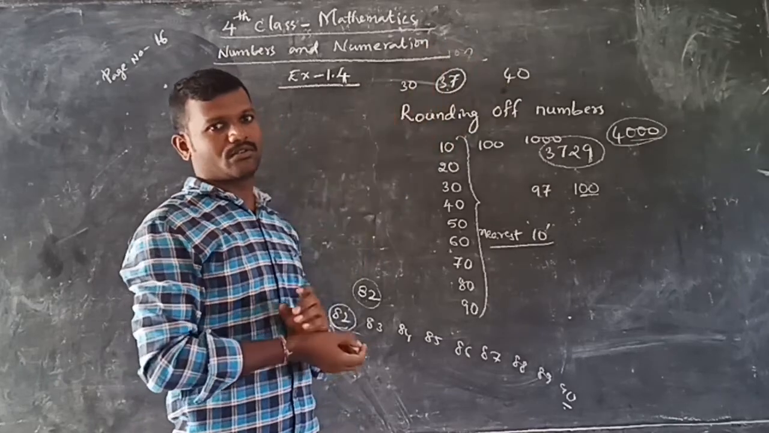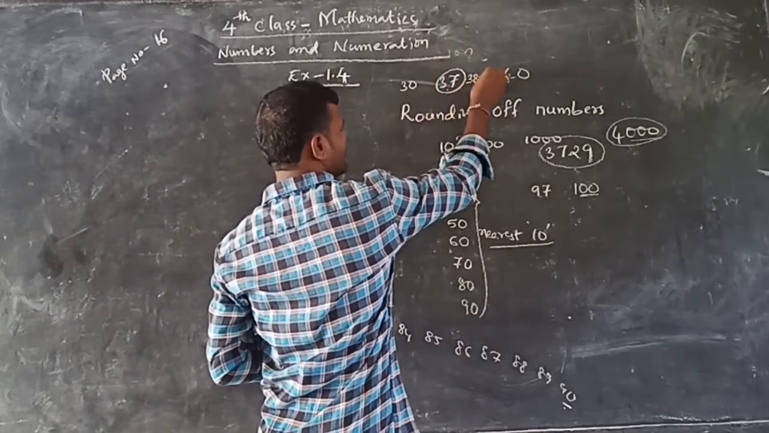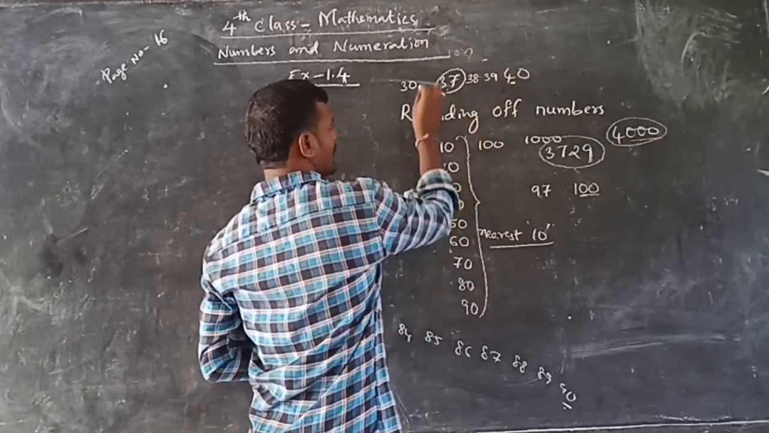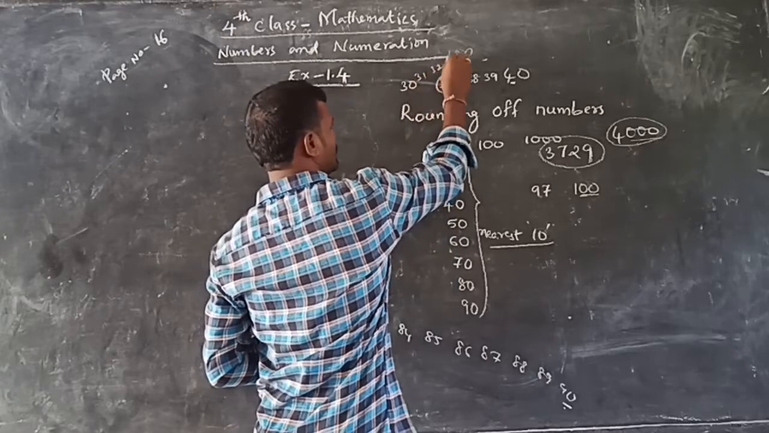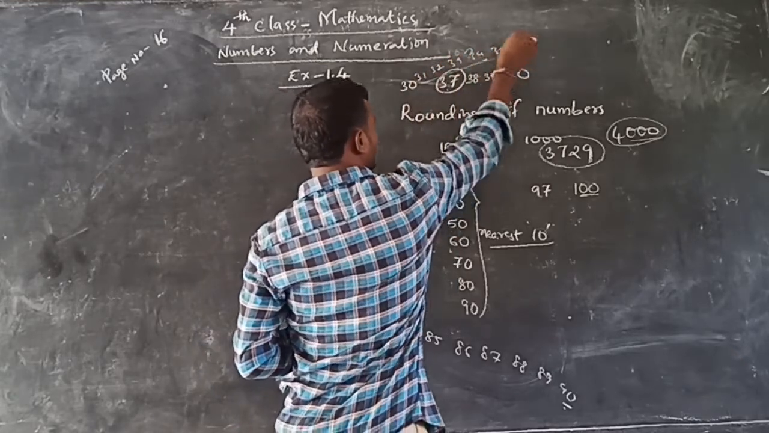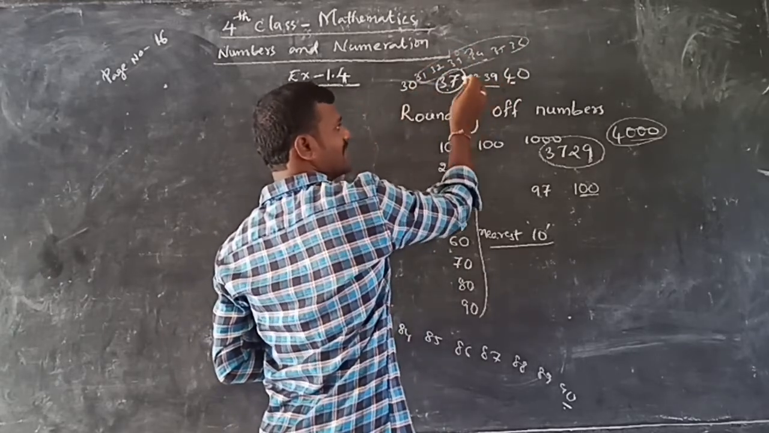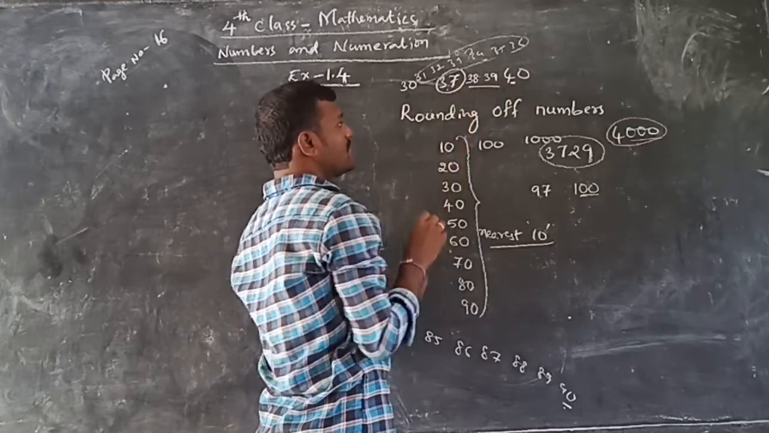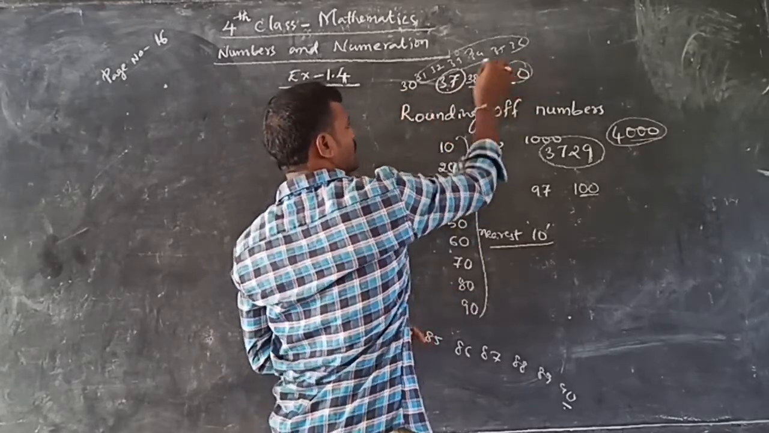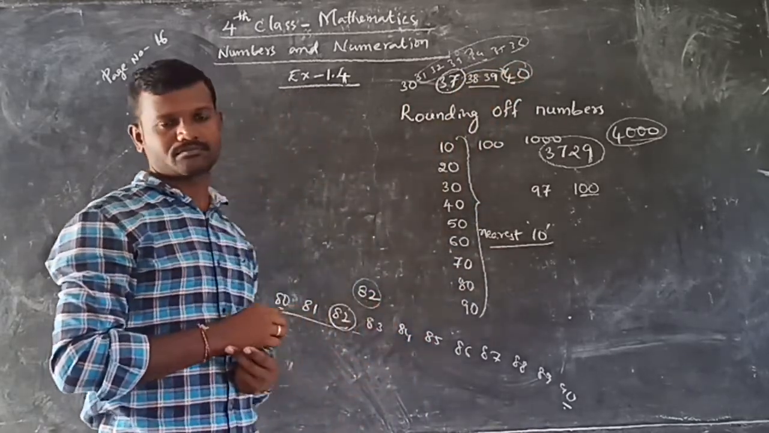So which is closer to 37? After 37, what numbers do we get? 38, 39. Then we get 40. Here 31, 32, 33, 34, 35, 36. These many numbers are there between 30 and 37. Only two numbers are there between 37 and 40. So which is nearer, 30 or 40? 40 is the nearest one. That's why rounding off to the nearest 10 means we have to write 40.